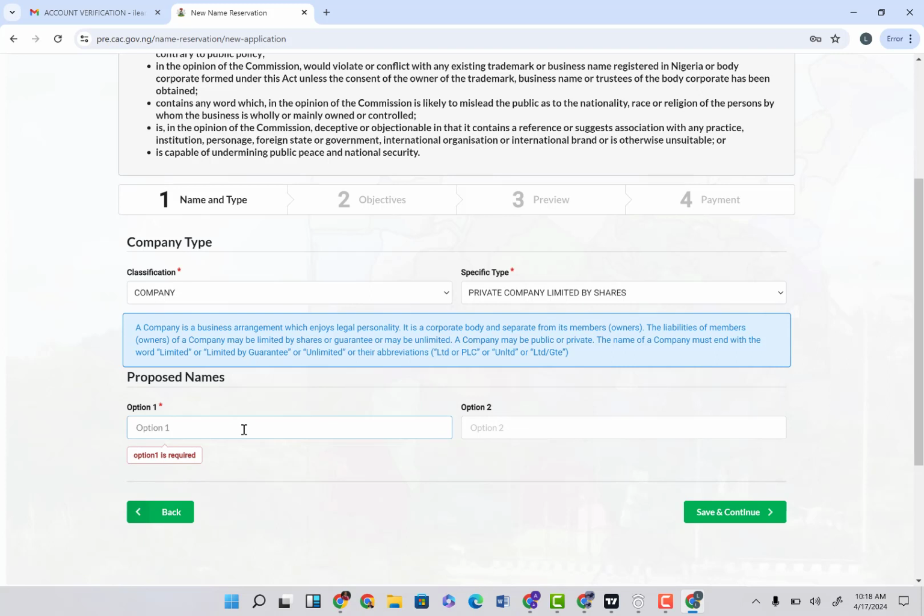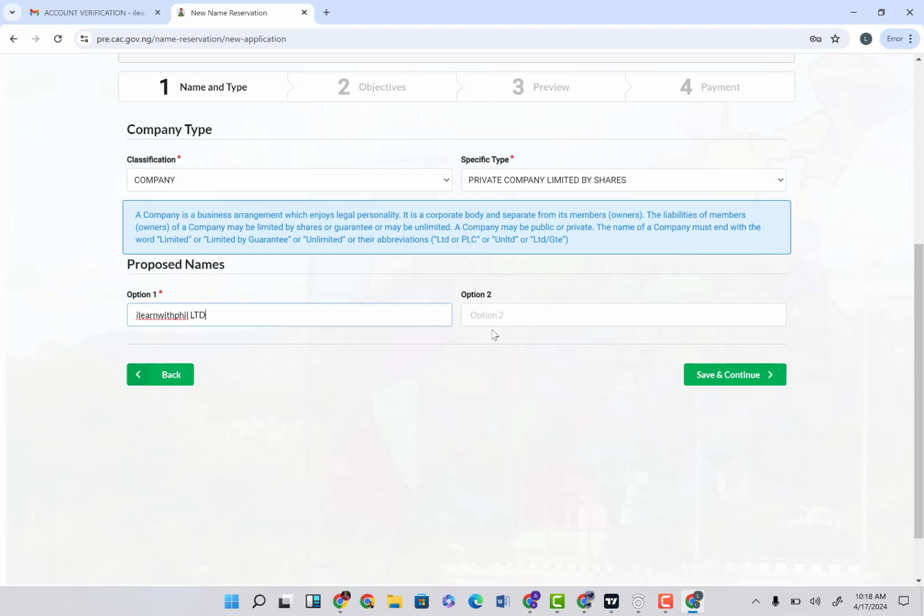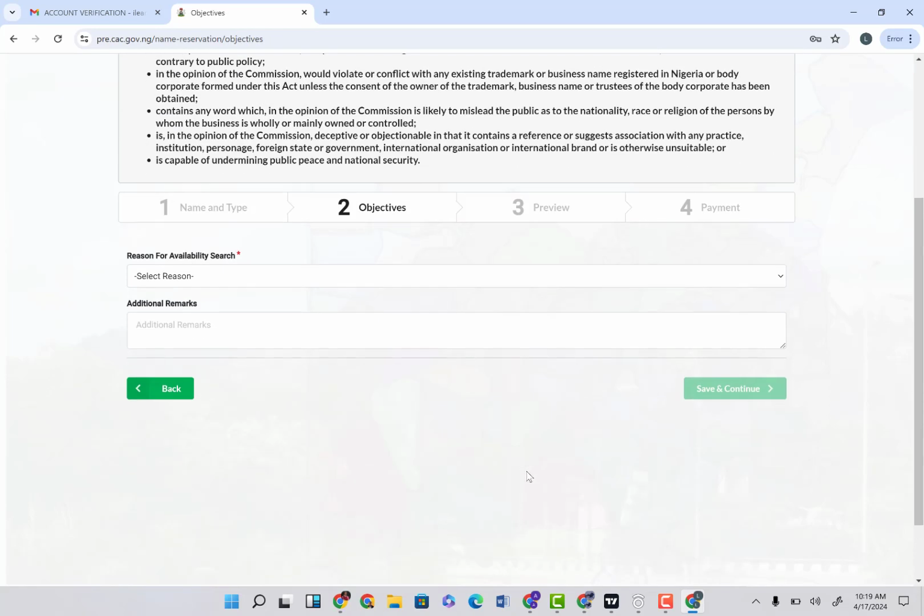So now you want to come here and click on the name of the business. All right, so I'm just going to come here and enter the name of my business, and by the end of everything you must make sure to add LTD or actually limited. All right, so now you have option 2 here where you enter another name just in the event that CAC does not approve the first one. They want to give you another name. So I'm just going to come here and click on save and continue because I am sure exactly what I want to do.